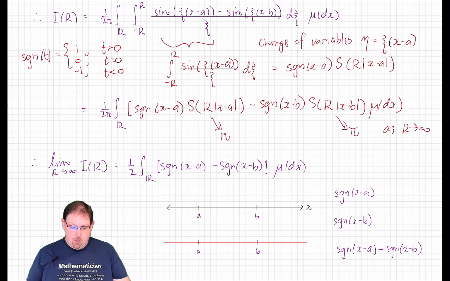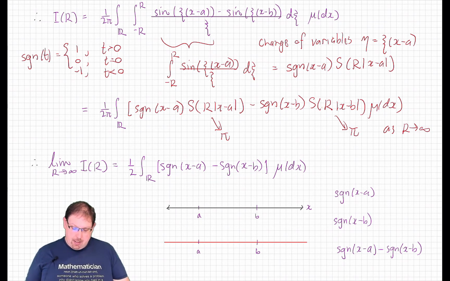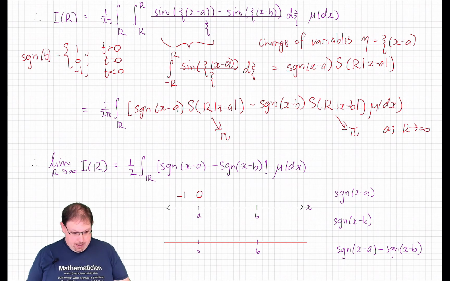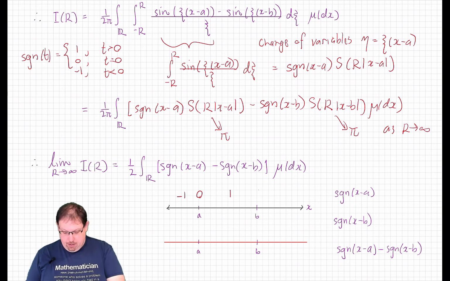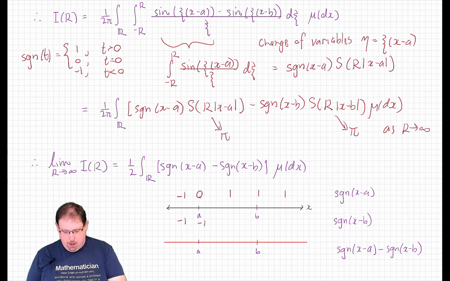Now let's see what value this integrand actually has. It depends only on where you are in the interval relative to a and b. The first term, signum of x minus a, is equal to -1 below a, 0 at a, and 1 everywhere above a. The second term, signum of x minus b, is equal to -1 everywhere below b, 0 at b, and 1 above b.